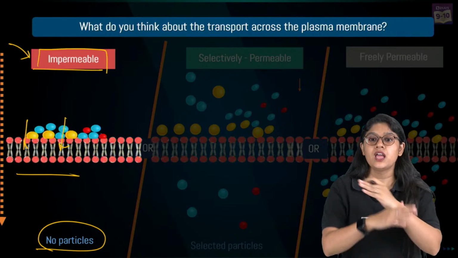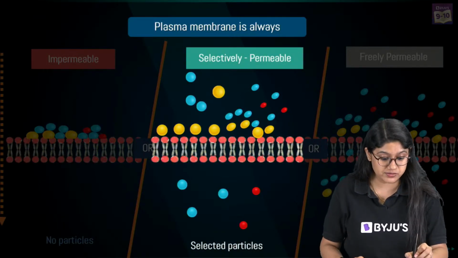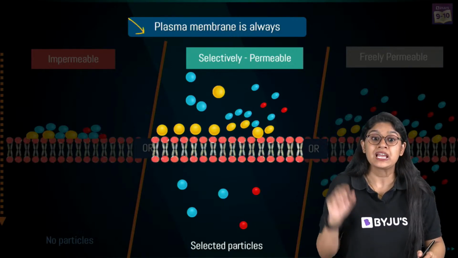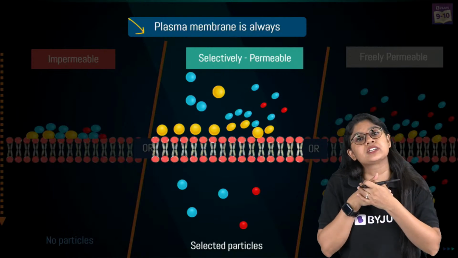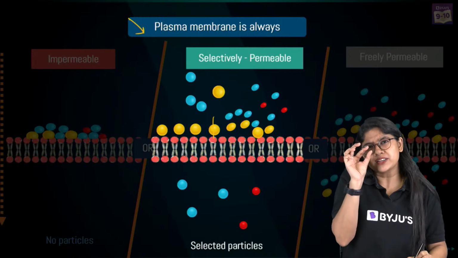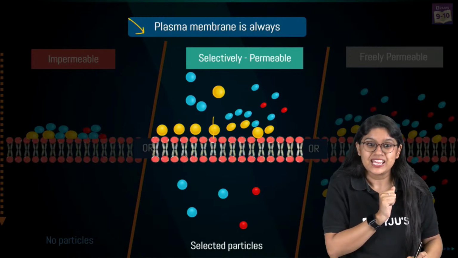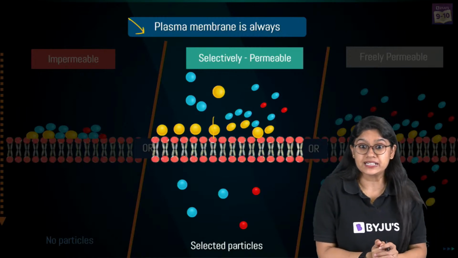It's completely impermeable. Then comes selectively permeable. Plasma membrane is always selectively permeable. That means it will allow only a few molecules to enter and will not allow all molecules to move through it. Smaller molecules can easily pass through it and bigger molecules will not be able to pass through it. Right, everyone? Are we clear?